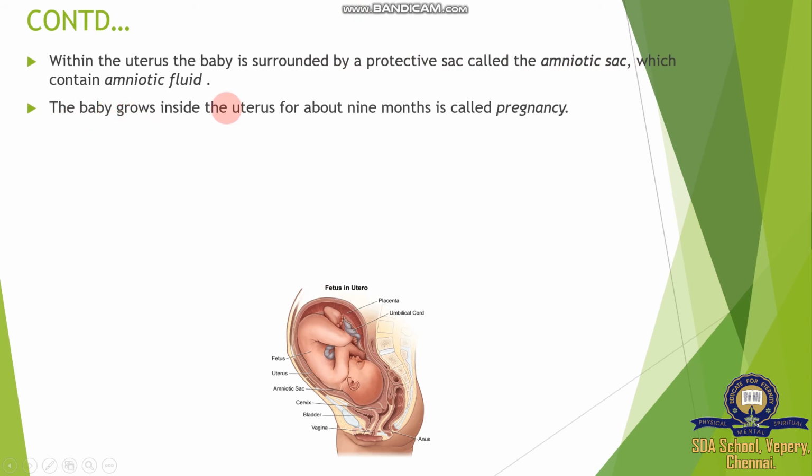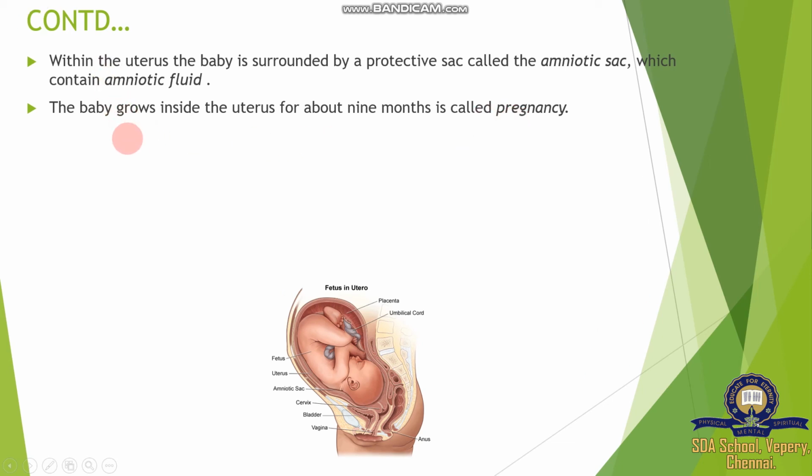The baby grows inside the uterus for about 9 months, and this is called pregnancy. These 9 months, or 280 days, or 40 weeks, make up 3 trimesters.